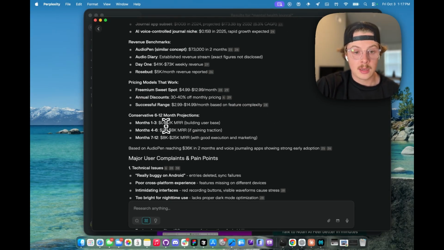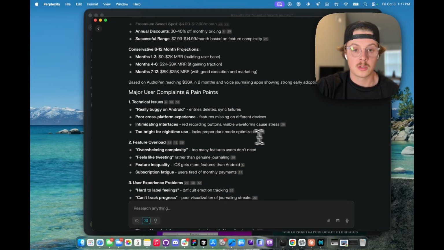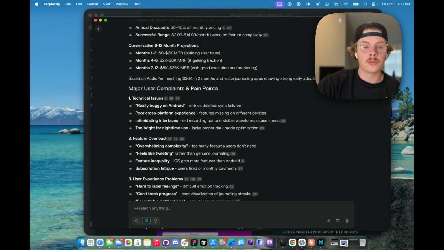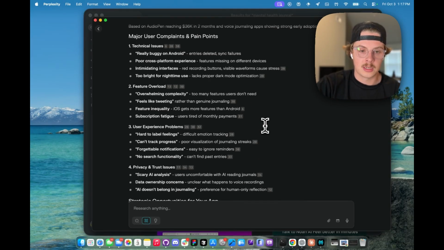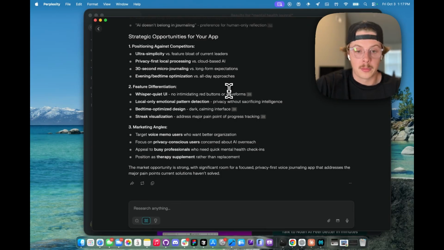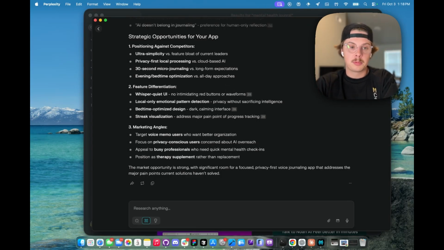And then it says we can probably grow to about 2K MRR within the first couple of months, which is exciting to see. I always take these MRR goals from AI with a grain of salt. They're not necessarily always accurate and have a lot of varying conditions to get there, but it is promising nonetheless. Major user complaints. Okay, so we've got a lot of information here, more than we probably even know what to do with. This is a really great reason why Perplexity is so nice. Like, this would have taken you hours to go and find on your own, and we've done it in a matter of only a few minutes so far.